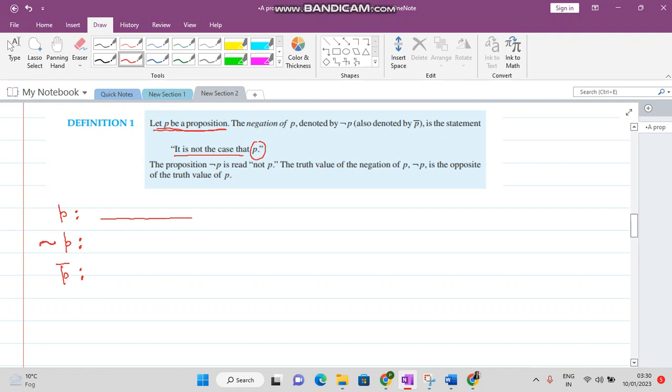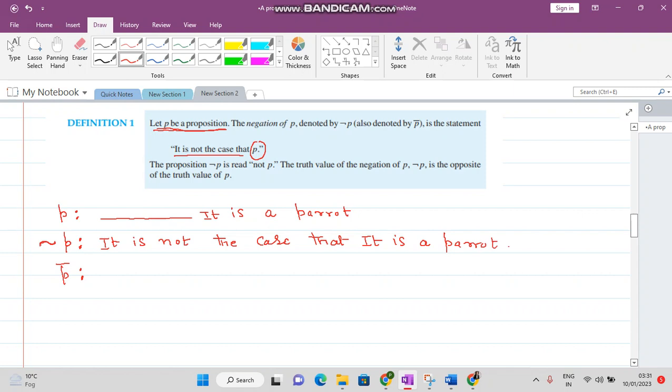For example, if I say it is a parrot, then the negation of this is: it is not the case that it is a parrot.